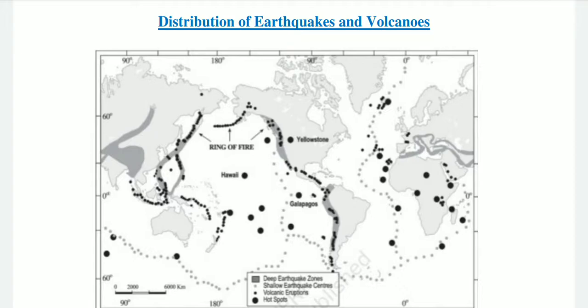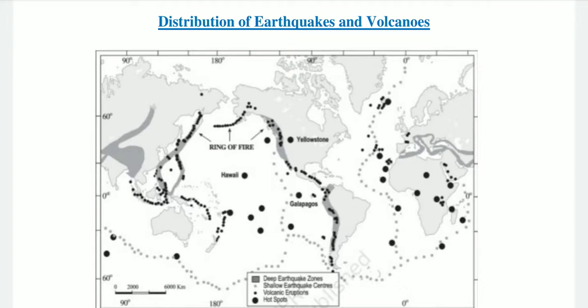Many such hotspots are located on the ocean floor, and there are a few on continental mass as well. Now, next you see the tiny black dots. These are places where we will find a volcano. Many of them are located on the continental mass and few on the ocean floor.